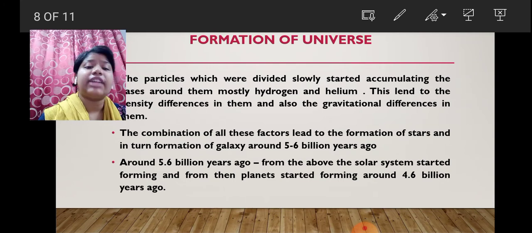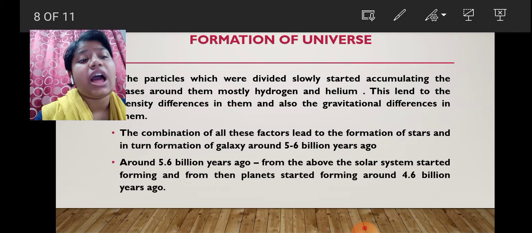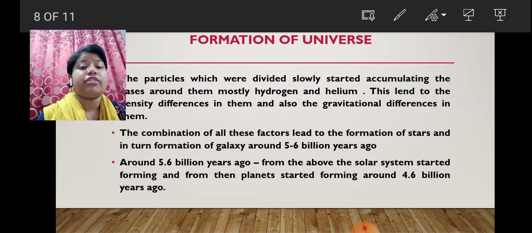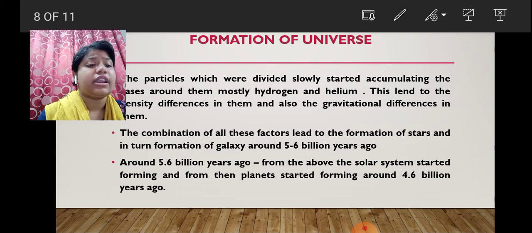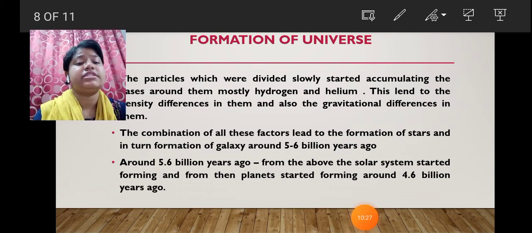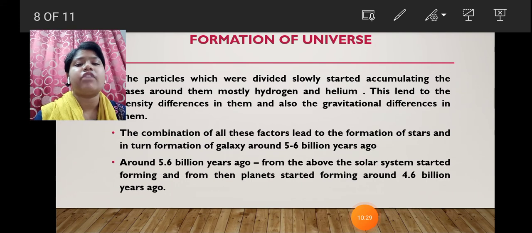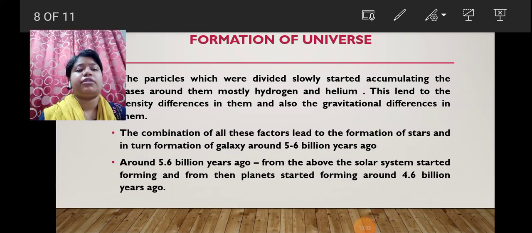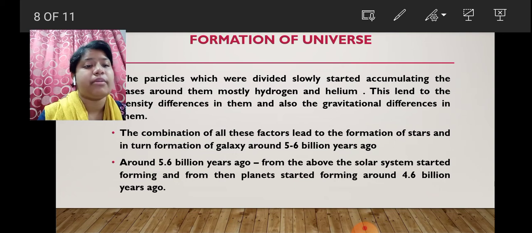After that, our solar system started forming, and from around 4.6 billion years ago we can see the planets started forming. So this was the sequence: 5 to 6 billion years ago the galaxy started, then nearby that the solar system started, and then the planets started.